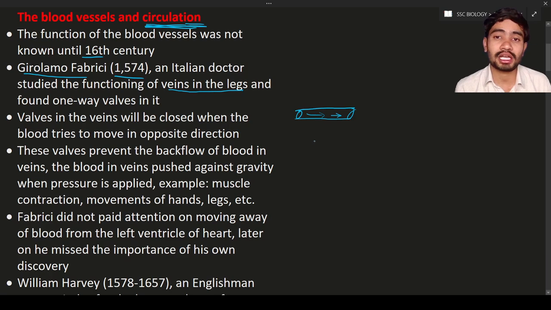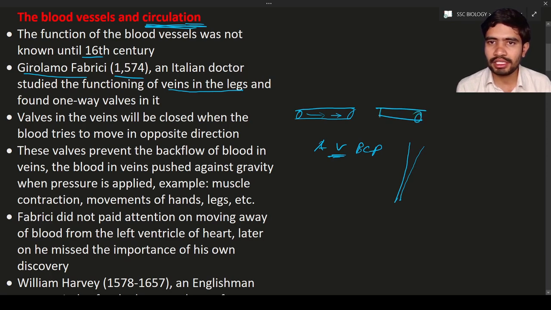In the previous classes, we have studied arteries, veins, and blood capillaries. So veins are also a type of blood vessel. Here you can see what Fabrici found. Let us consider this is a blood vessel. In the blood vessel there are some kind of walls present. Walls are structures that will regulate the flow of blood.